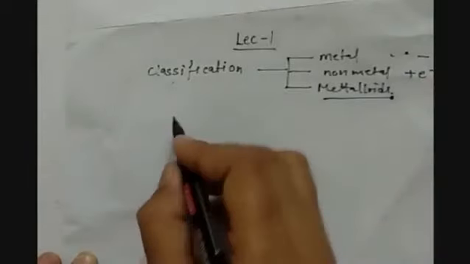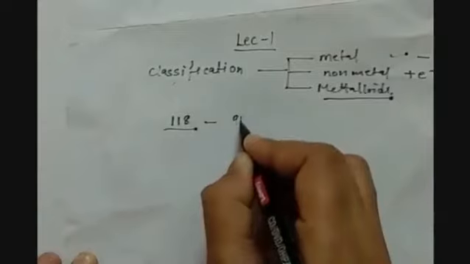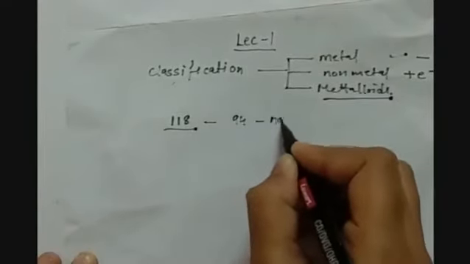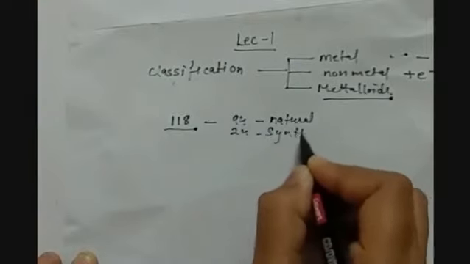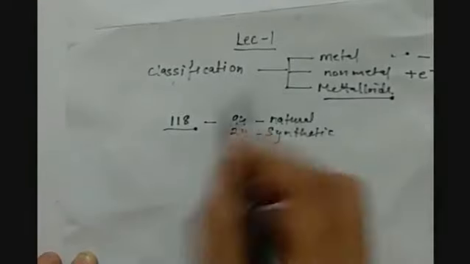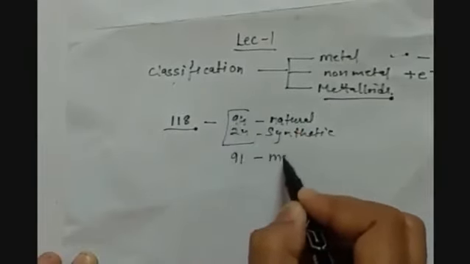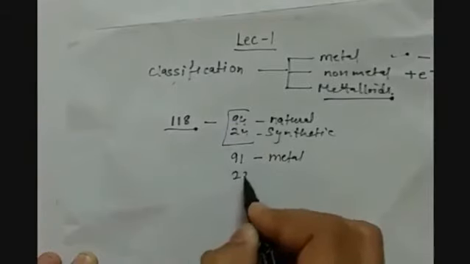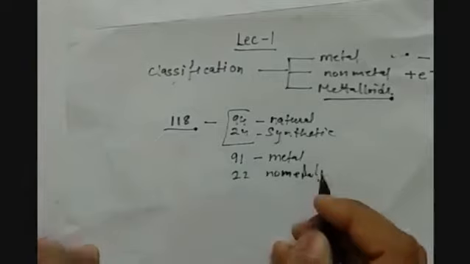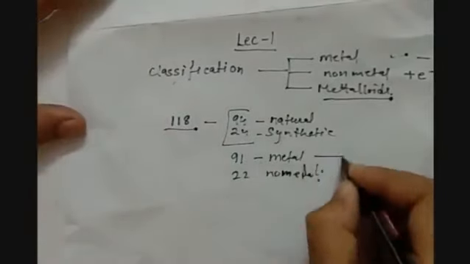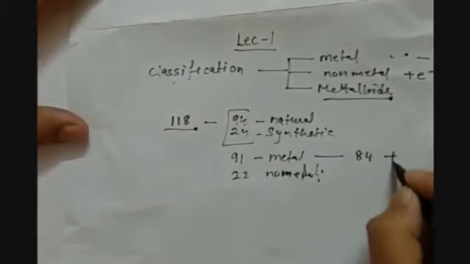So in total we have 118 elements, among which 94 are natural while 24 are synthetic. Among all these, 91 are metals and 22 are non-metals. In these 91 metals, 84 are metals and 7 are metalloids.